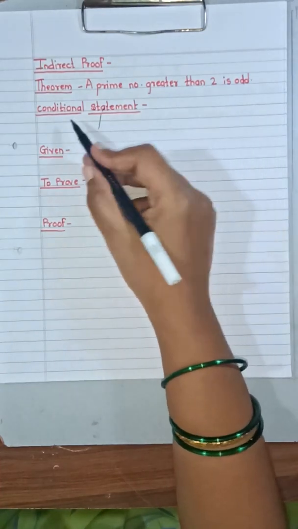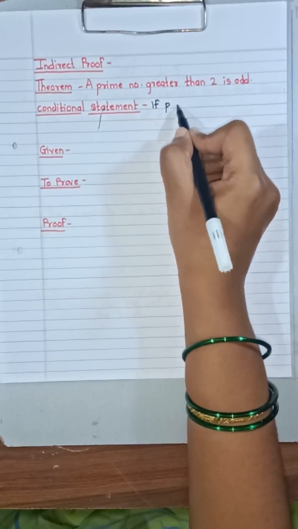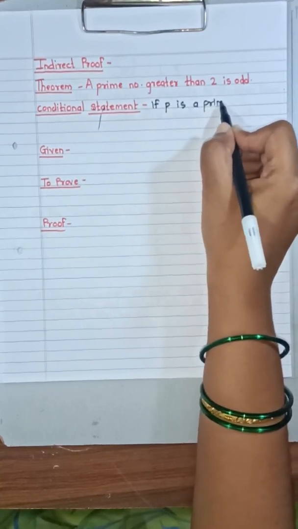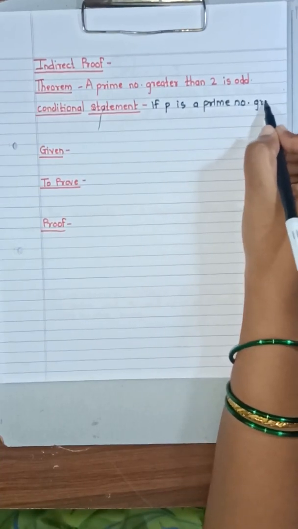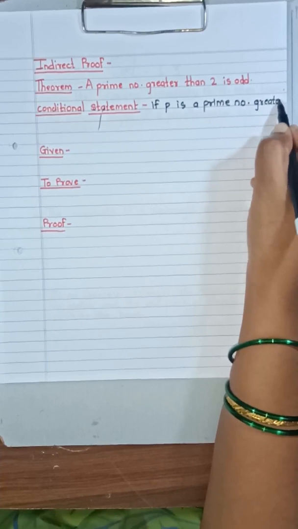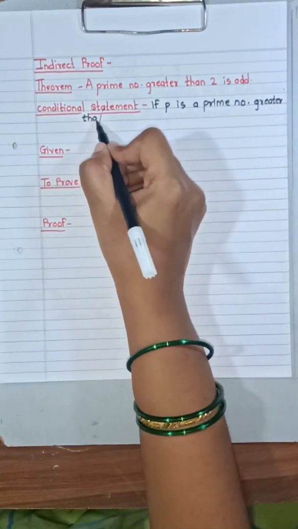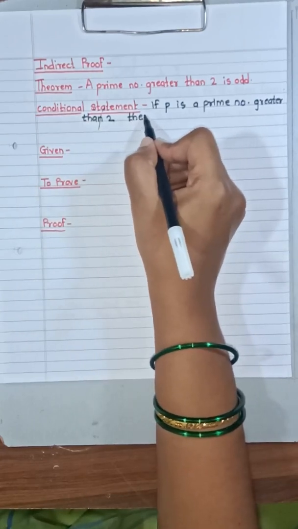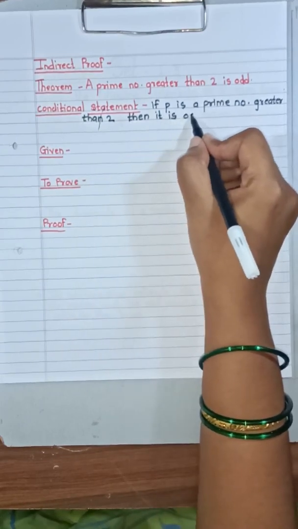Now let us write the conditional statement. If P is a prime number greater than 2, then it is odd.